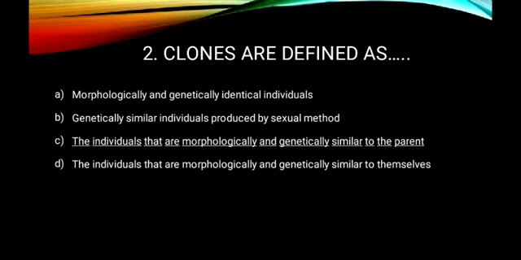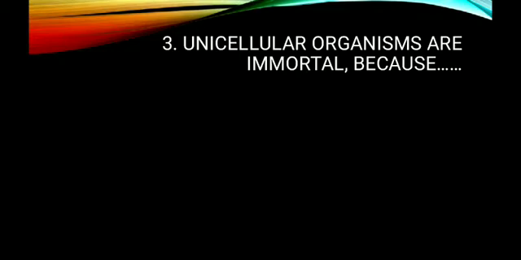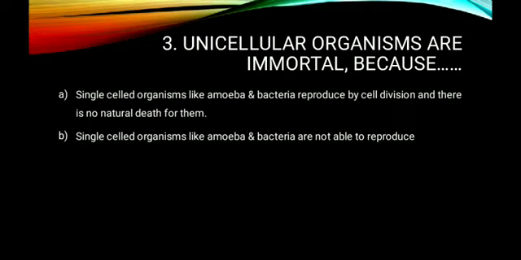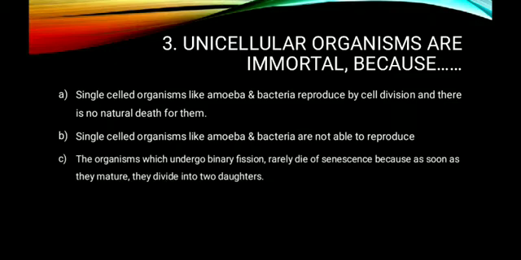Unicellular organisms are immortal because, what is meant by immortal? Immortal means no death. So let us see the options. Option A. Single-celled organisms like amoeba, bacteria reproduce by cell division and there is no natural death for them. Second option. Single-celled organisms like amoeba and bacteria are not able to reproduce. Third option. The organisms which undergo binary fission rarely die of senescence because as soon as they mature, they divide into two daughters. And the last one, both A and C.